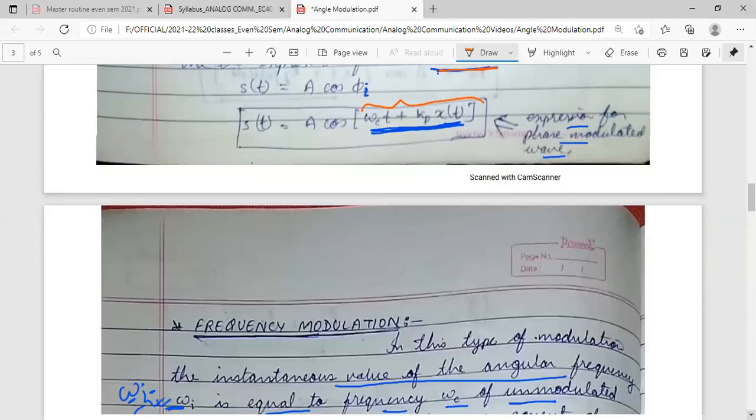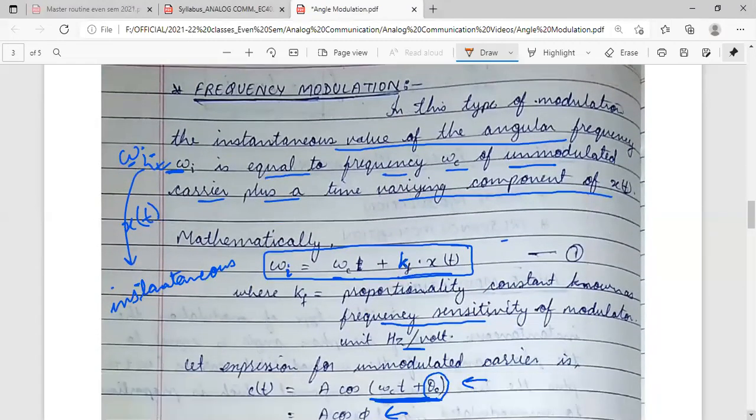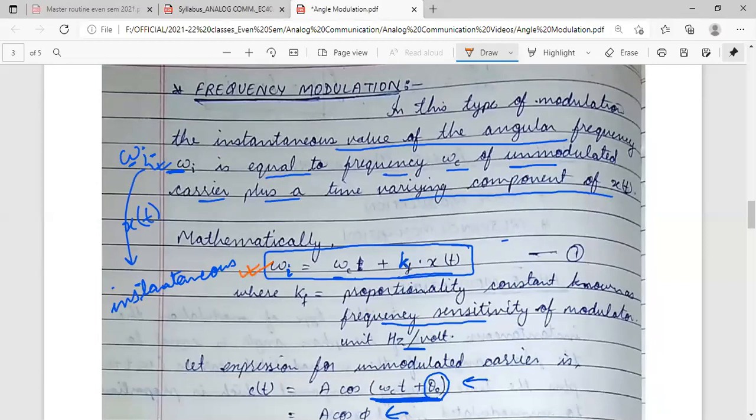But in the second case, what are we interested in? We are interested in the instantaneous frequency. So instantaneous frequency is dependent on what? Now, whose frequency will change? The carrier's frequency will change. By how much will it change? It will change by kf of xt. What is this xt? This xt is the modulating signal. So whatever the value of this signal is, based on that value it is proportional to that kf.